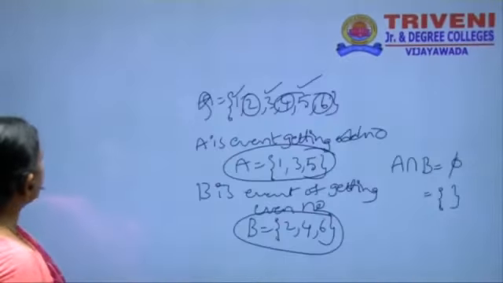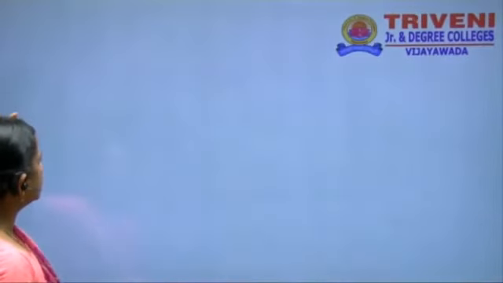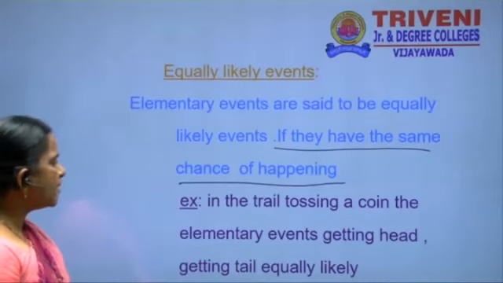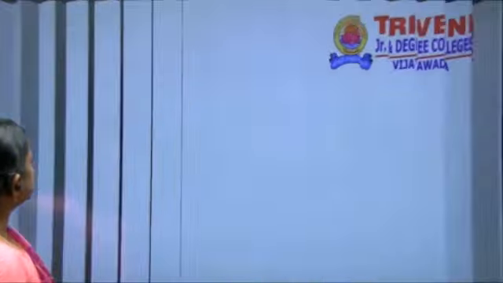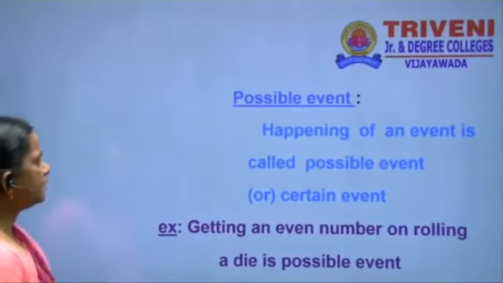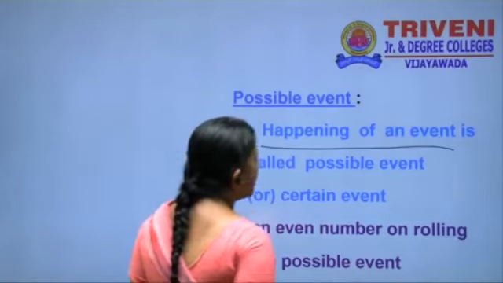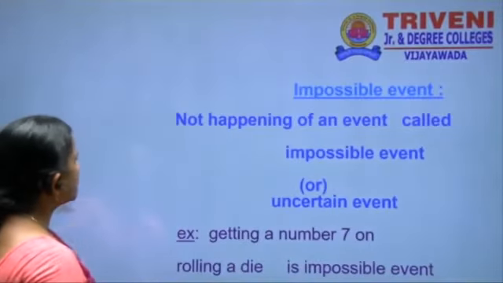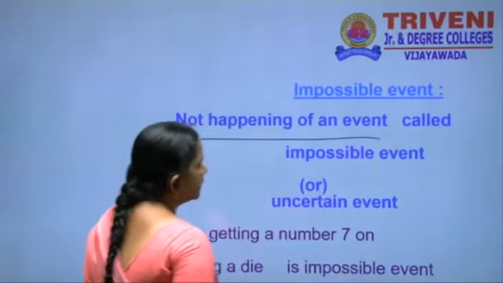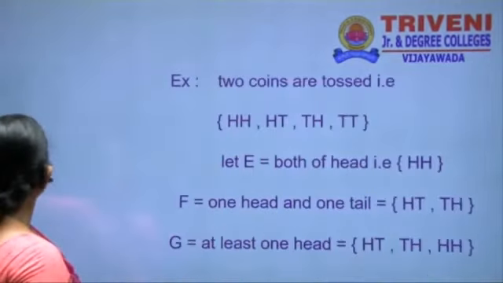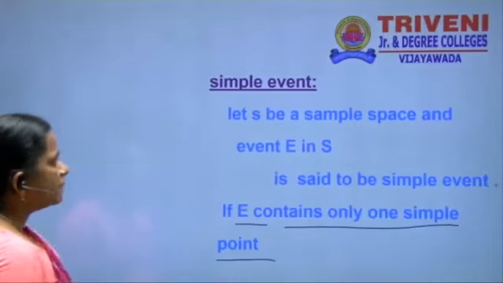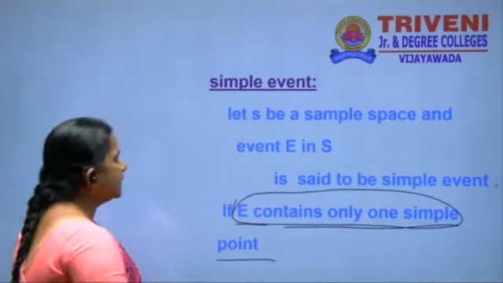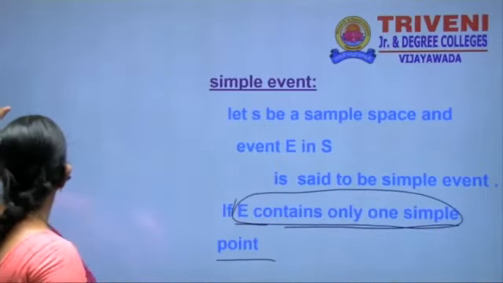And the next definitions are: equally likely, if they have the same chance of happening. Then a possible event is the happening of an event, and the impossible event is the same. What is the impossible event here? The event not happening. And then similarly, the next definition is simple event. What is the simple event? An event E that contains only one simple point is called a simple event.